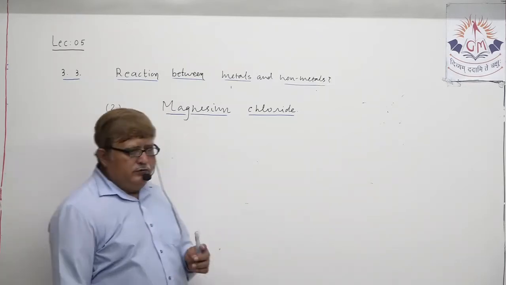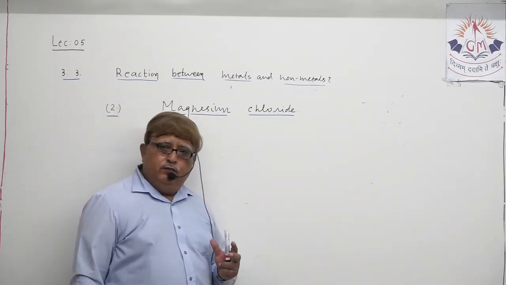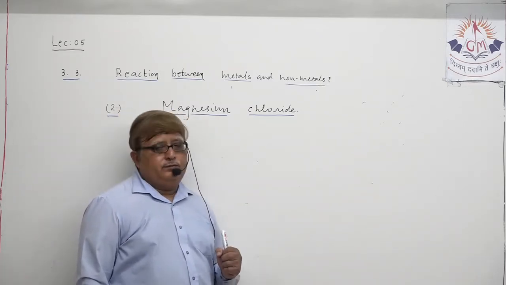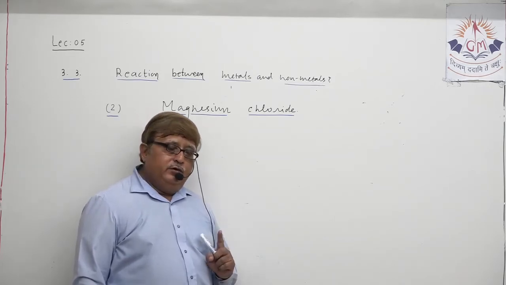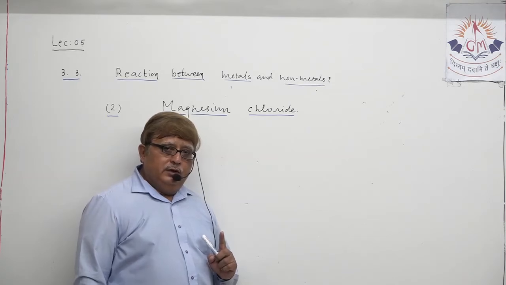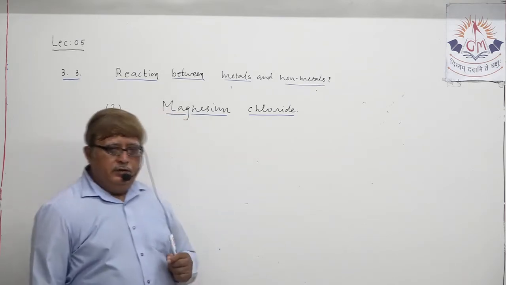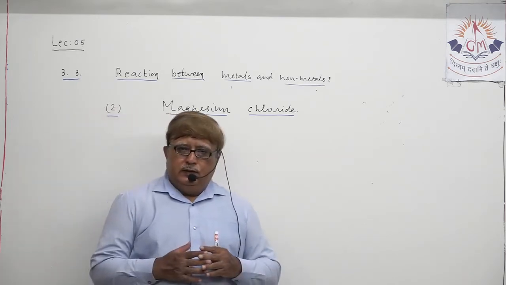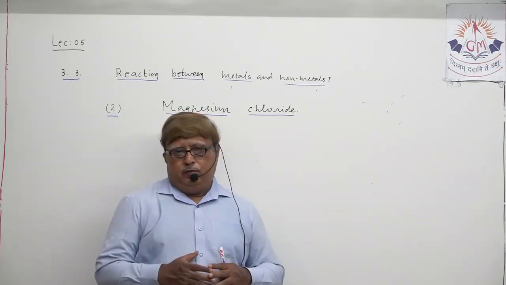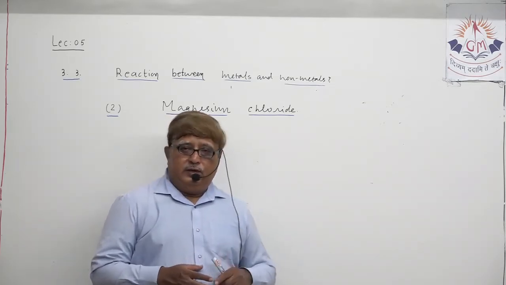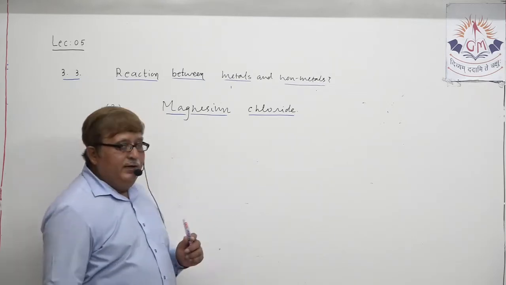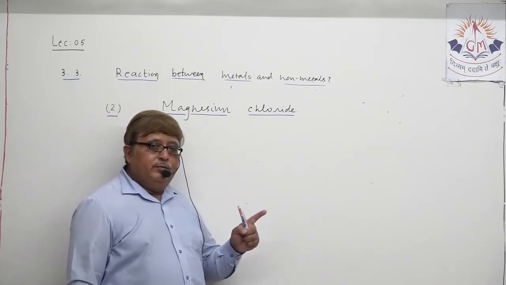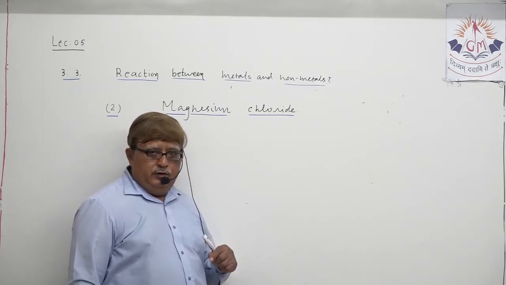Suppose we want to discuss the formation of magnesium chloride. The very important thing is, first, a student needs to have the correct concept of the formula of magnesium chloride. Understand? And for that, you know the formula of sodium chloride.